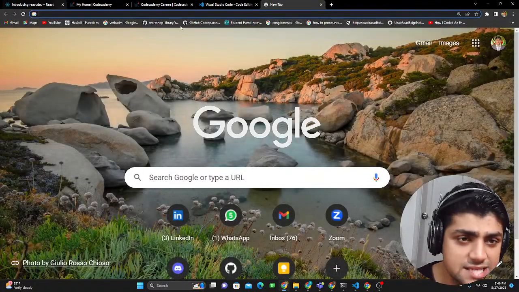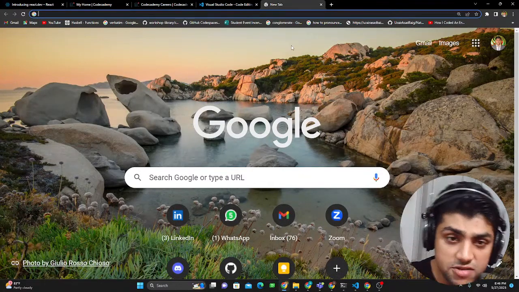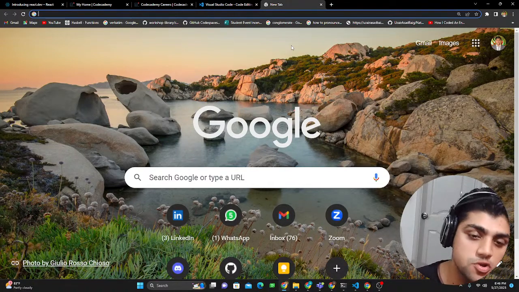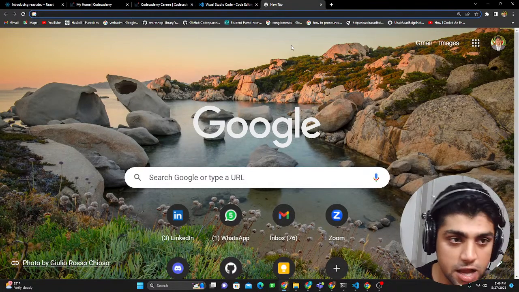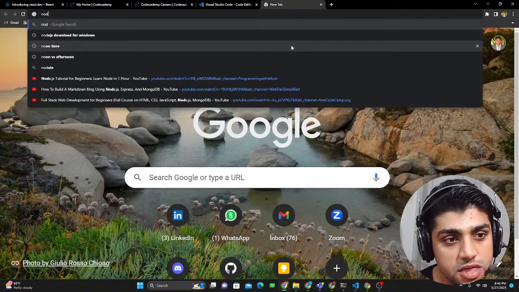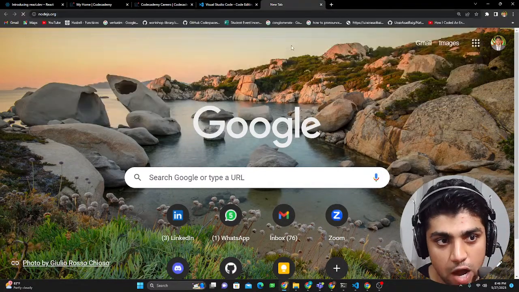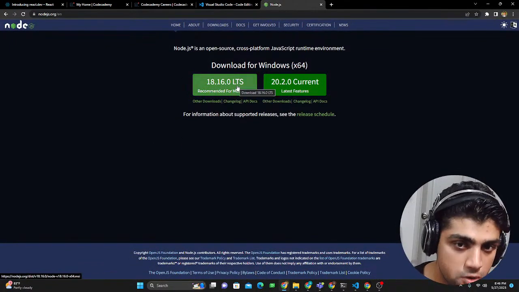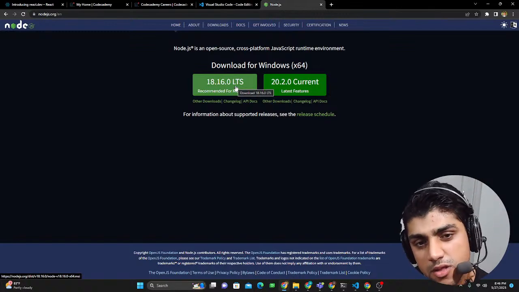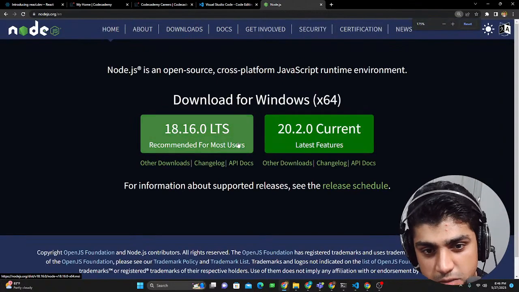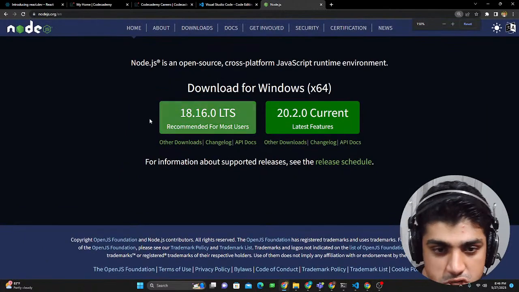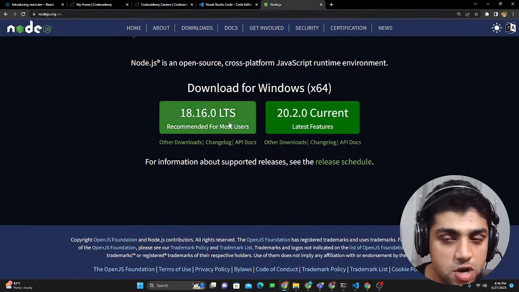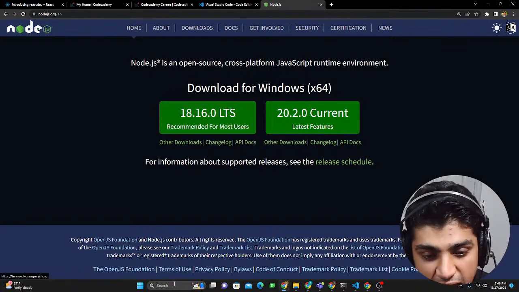The next thing that we need is, remember I showed you that JavaScript runs on the browser, but we actually need a runtime environment that lets us run JavaScript without using a browser, just in our CLI command line or anything. That is Node.js. Node.js.org is the website to get the runtime environment. Get the latest supported version, LTS, long-term support. This is the best version. Just download this. I have both of these things, so I don't have to install them. Just follow the setup instructions, and it will be added to the path.